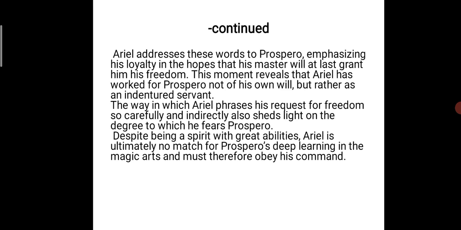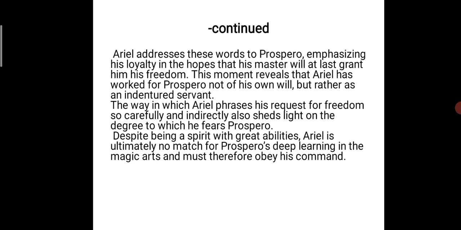Now Ariel is requesting liberty because Ariel has not told any lies. Ariel has not cheated Prospero. The way in which Ariel phrases his request for freedom so carefully and indirectly also sheds light on the degree to which he fears Prospero, though he did promise to wait me a full year. A year ago, Prospero promised to give freedom to Ariel. Now Ariel is demanding his freedom from Prospero.